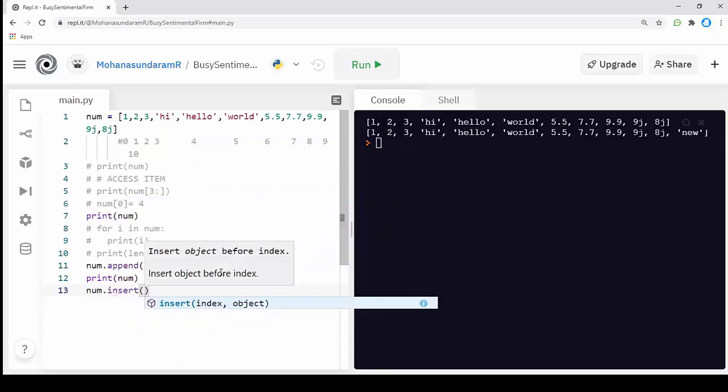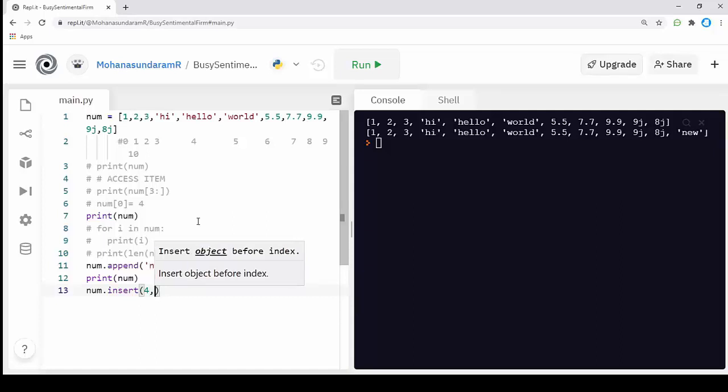It's an inbuilt function. I'm going to pass two parameters here. The first parameter will be the index value, the position where you want to add the number. In this scenario, I'm going to add a value of 4 at the index value of 4. And I'm going to print the list.